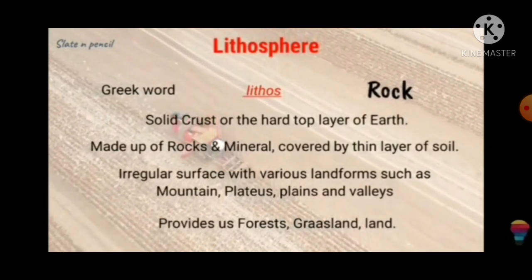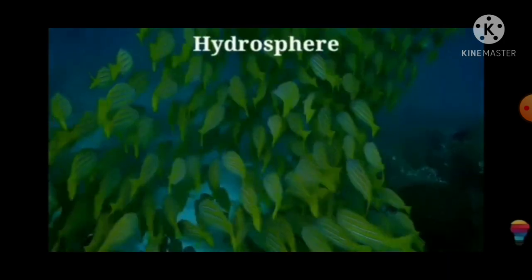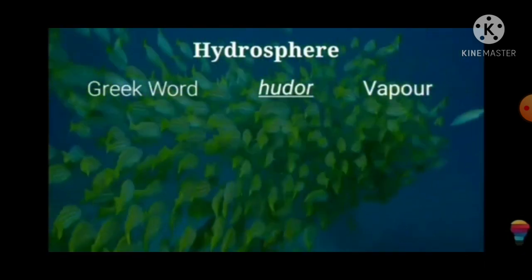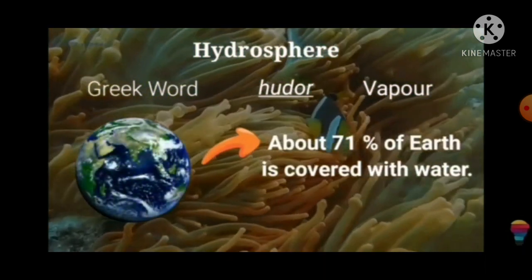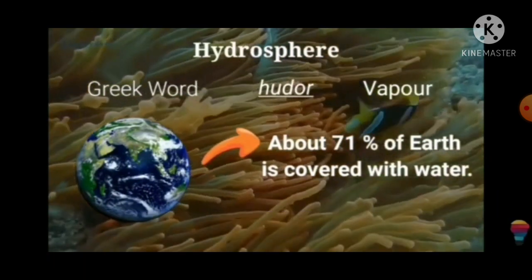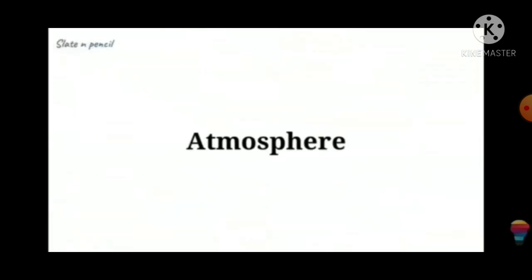And our next domain of the earth is our hydrosphere. So what is hydrosphere? Hydrosphere is from the Greek word hydra, which means water. As you know, about 71% of the earth is covered with water. It comprises various sources of water and different types of water bodies like rivers, lakes, etc. And the next domain of the earth is our atmosphere.